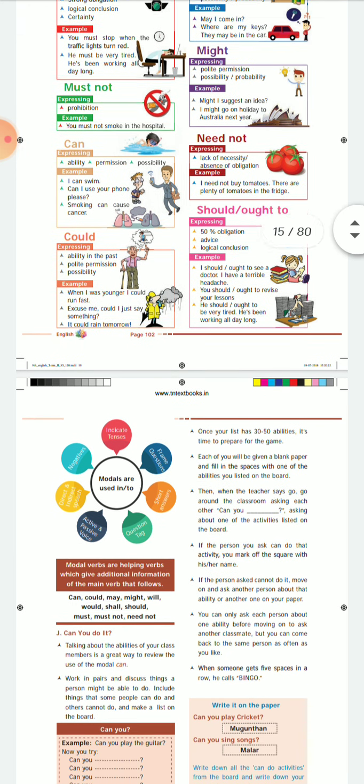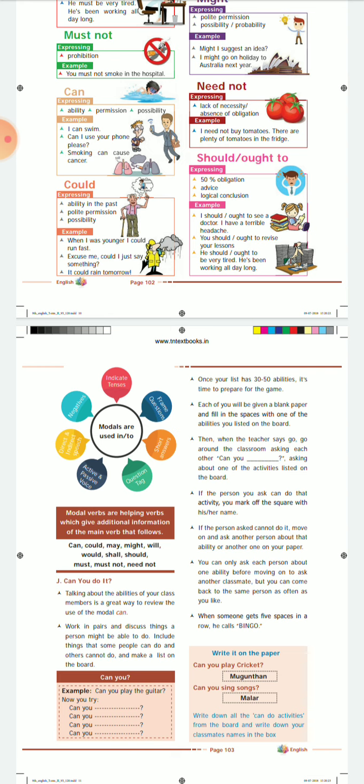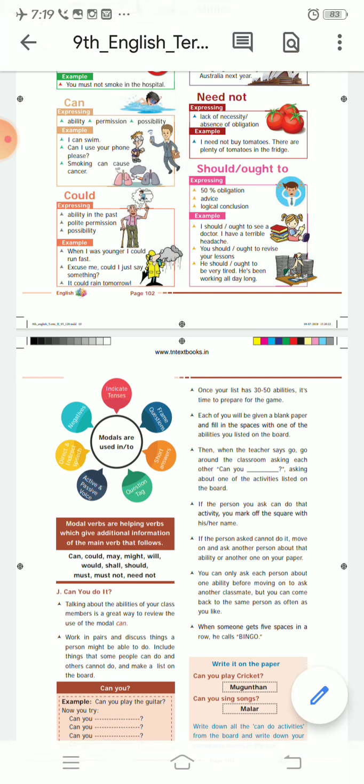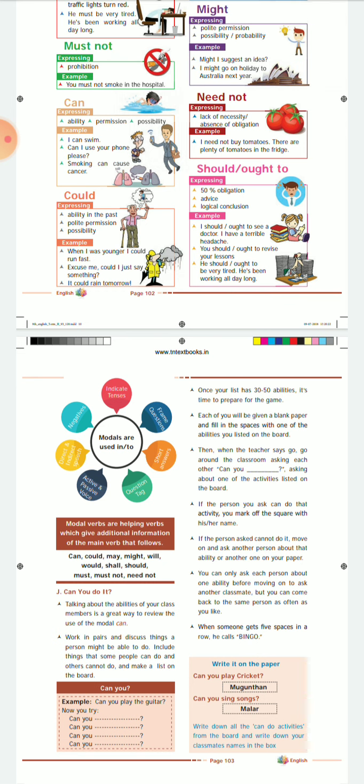So here in the brown box you can see the definition of the modal verbs. Modal verbs are helping verbs which give additional information of the main verb that follows. So here are some modal verbs: can, could, may, might, will, would, shall, should, must, must not, need not. So these are all modal verbs, the helping verbs which give additional information of the main verbs.